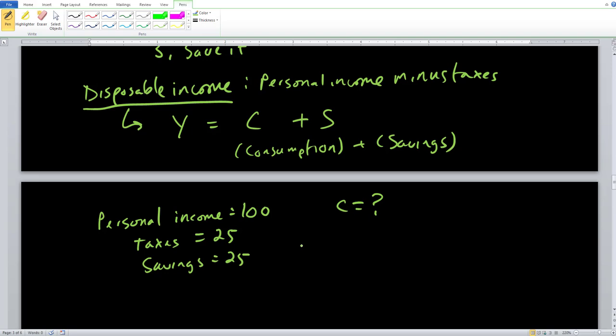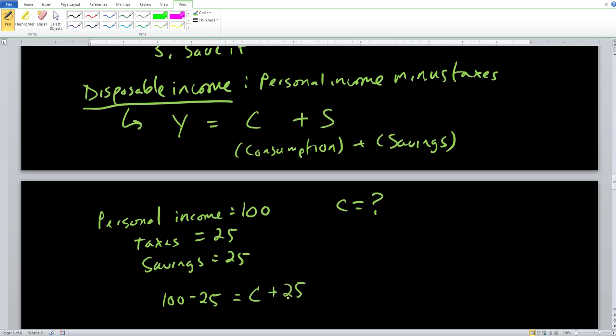Based on this information, can you figure out what your consumption is? And the answer is yes. First of all, we want to use this equation right here. Your disposable income equals consumption plus savings. What would go on the left-hand side right here? It would be your personal income minus taxes. So here, 100 minus 25. Remember that personal income is not the same as disposable income. Drill that into the back of your minds. And then simply fill out the rest of the formula. Consumption, this is our unknown, so we're going to keep that as a C. And we have our savings, which equals 25, so plus 25.